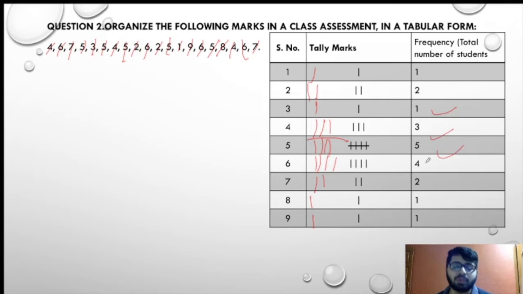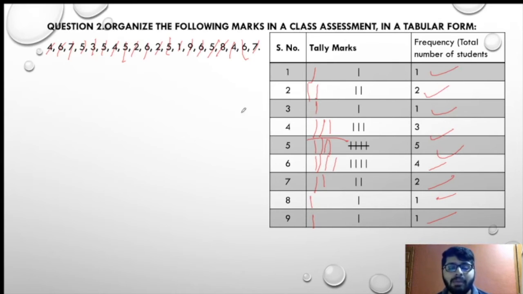So you can see 5 students are there getting 5 marks. How many students getting 6 marks? That is 4 students getting 6 marks. How many students getting 7 marks? There are 2 students who are getting 7 marks. How many students getting 8? That is 1 student. And how many students getting 9? That is also 1. So by this we can conclude and organize the data into a proper manner.